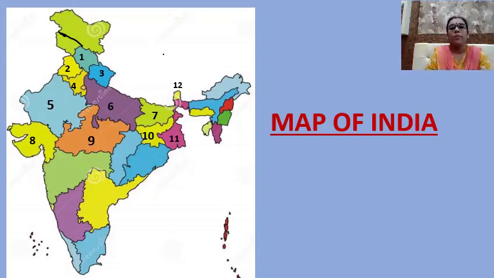Number 1, Himachal Pradesh. The capital is Shimla. Number 2, try to recollect. Yes, yellow part. It is Punjab. What is the capital? The capital is Chandigarh. Number 3 is Uttaranchal. The capital of Uttaranchal is Dehradun. Number 4 is Haryana. Capital of Haryana is Chandigarh.